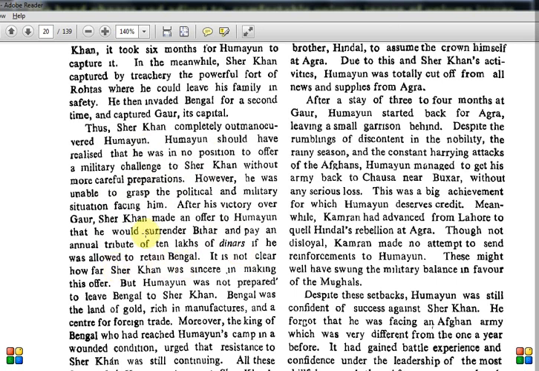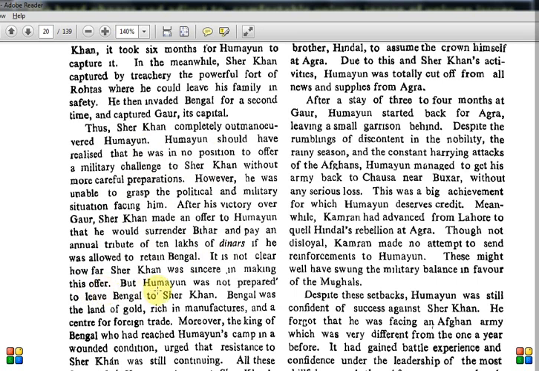So again, Sher Khan is doing that trick. Okay, let us retain this place. No need to fight, we'll make a kind of treaty. We'll give you 10 lakh dinars every year, an annual tribute. But it's not clear how far Sher Khan was sincere in making this offer. He promised it, but we are not sure what his intention was.